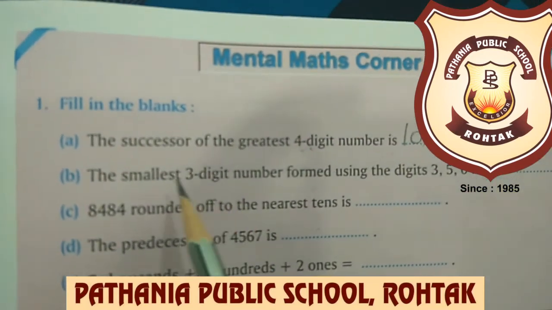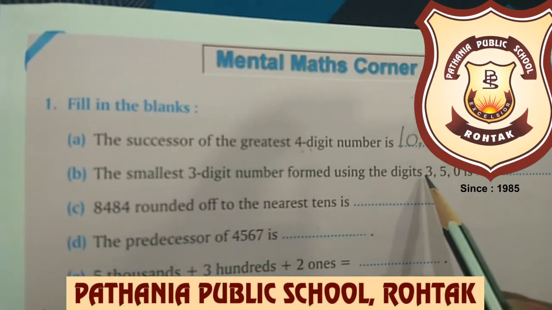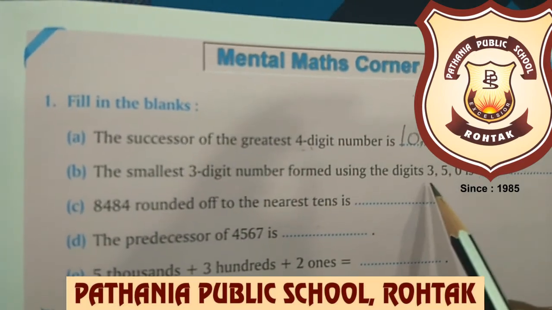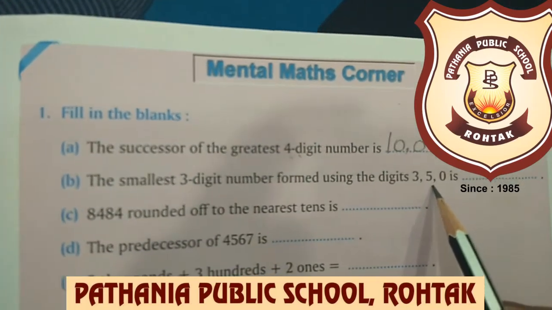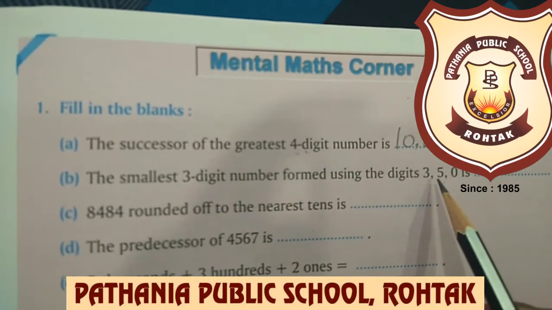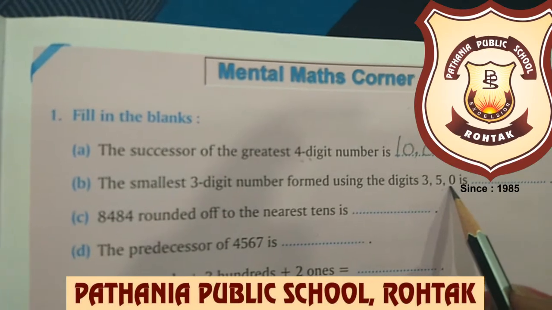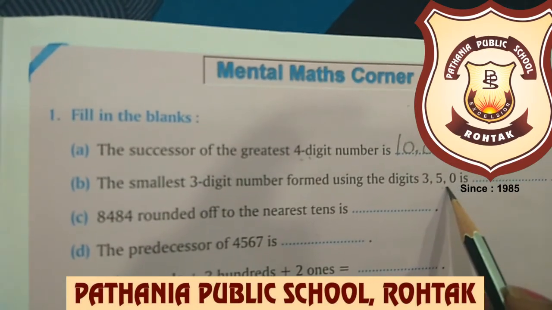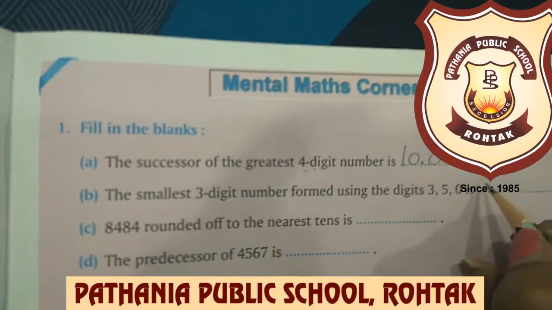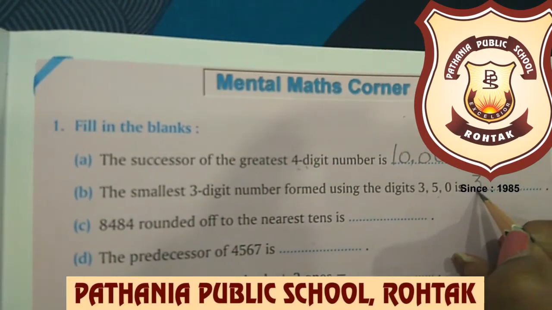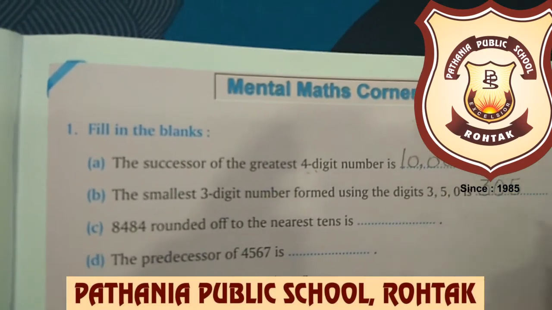Now dear kids, the next part is saying the smallest 3-digit number formed using the digits 3, 5 and 0. We need to form the smallest 3-digit number by using these digits. Now we need to identify the smallest digit, which is 0, but we know 0 doesn't have its own value, so we can't start a number with 0. So we need to move on to the second smallest digit, which is 3. First of all we will write 3, then 0 will come and then 5 will come.